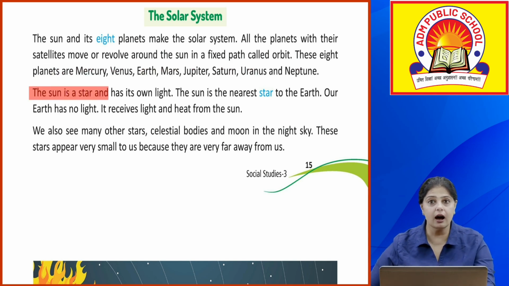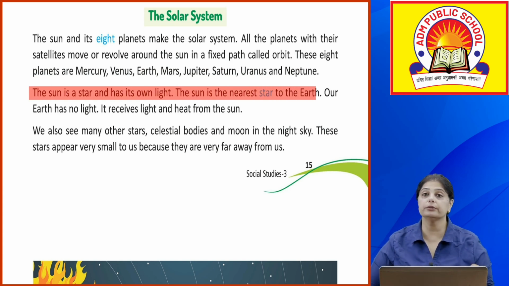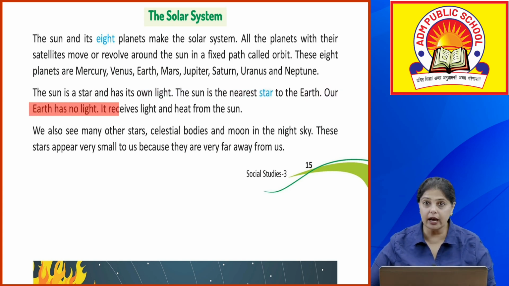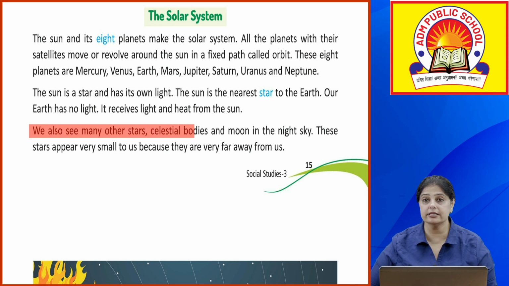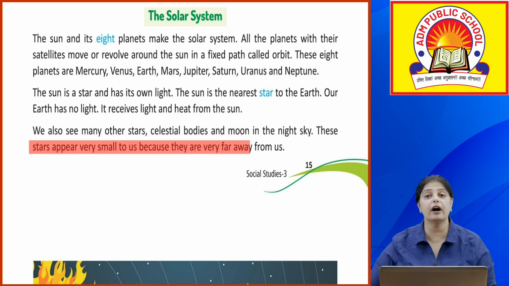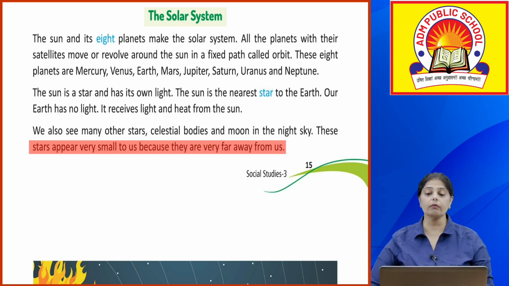The sun is a star and it has its own light. The sun is the nearest star to the earth. Our earth has no light. It receives light and heat from the sun. And we also see many other stars, celestial bodies and the moon in the night sky. These stars appear very small to us because they are far away from us.